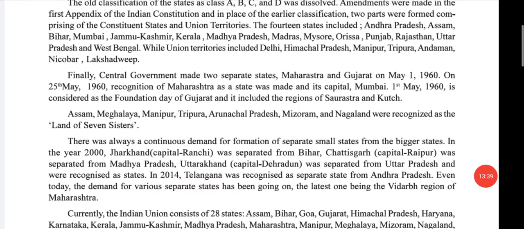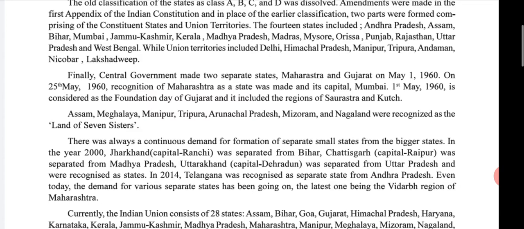Okay. Finally, the central government made two separate states, Maharashtra and Gujarat, on 1st May 1960. And on 25th May 1960, Maharashtra was recognized as a state and its capital was Mumbai. And 1st May is considered the foundation day of Gujarat, and it includes the region of Saurashtra and Kutch. This third paragraph is important, so underline the whole paragraph.